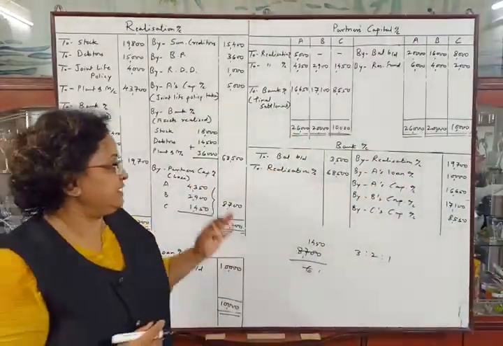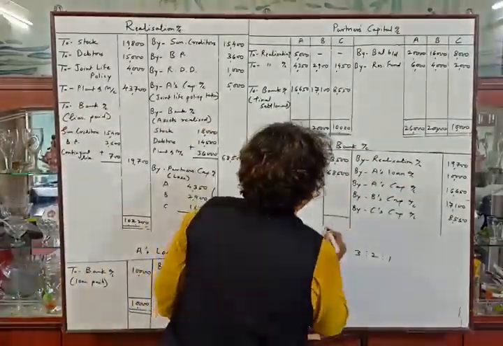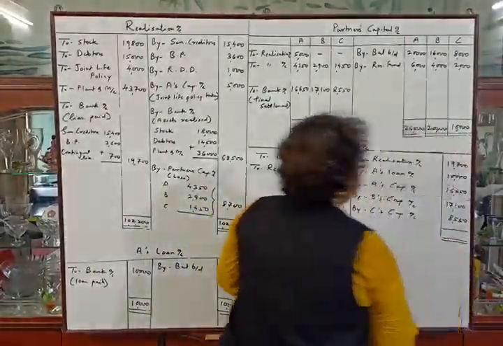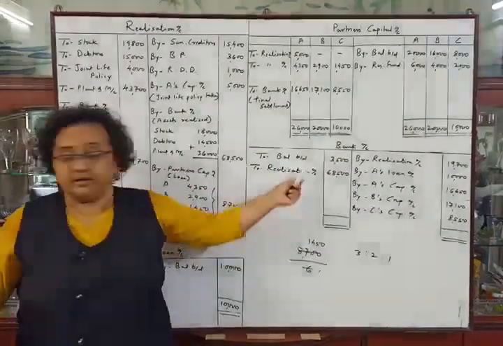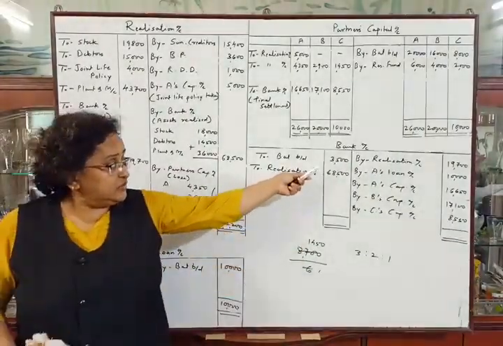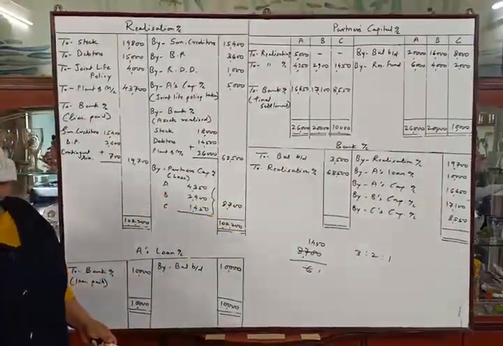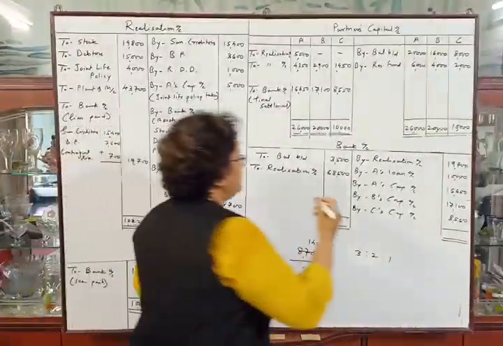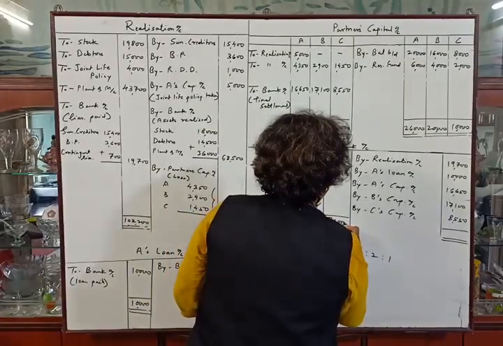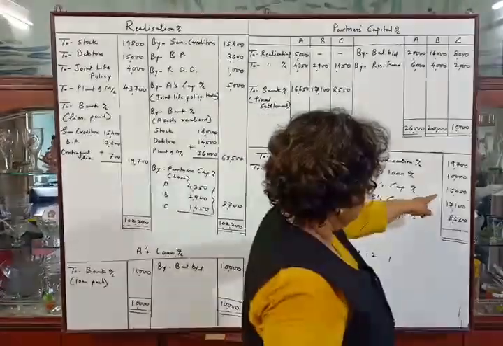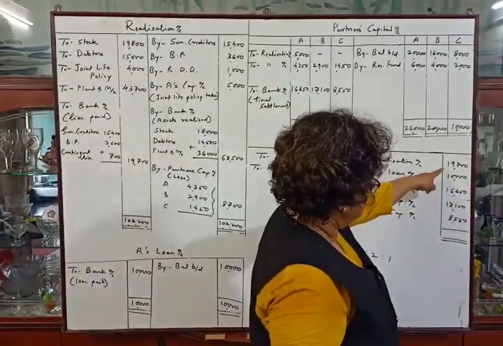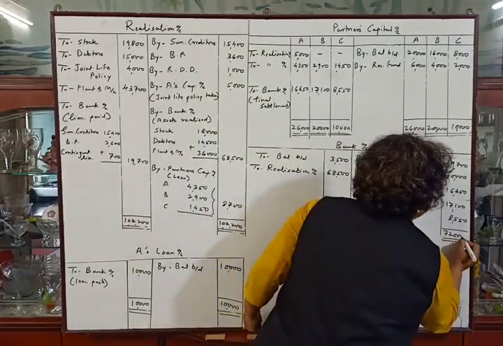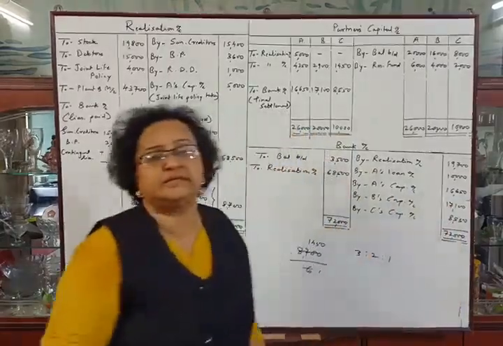Now let's make the total of bank account. Our bank account should tally if our solution is correct. Debit total is 72,000, and credit total is 72,000. So our problem is tallied.